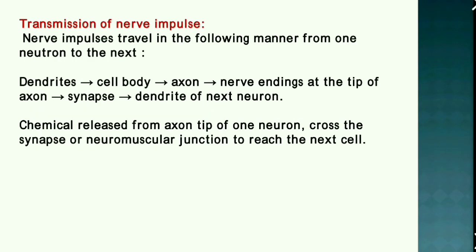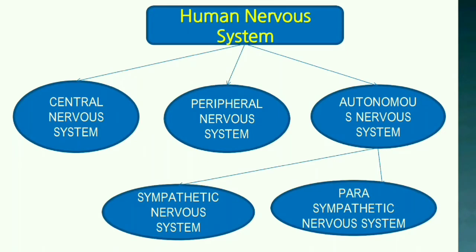Transmission of a nerve impulse. The nerve impulses travel in this manner: from the dendrites to the cell body, to the axon, to the nerve endings at the tip of the axon. It conducts across a synapse and then to the dendrite of the next neuron. Chemicals released from the axon tip of one neuron cross the synapse or the neuromuscular junction to reach the next cell.